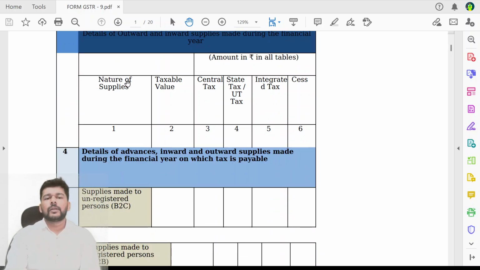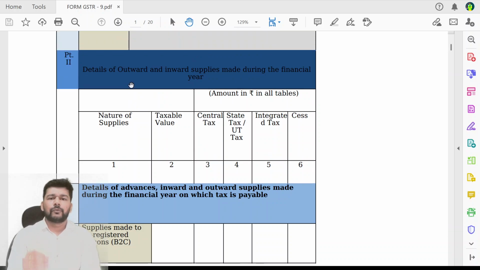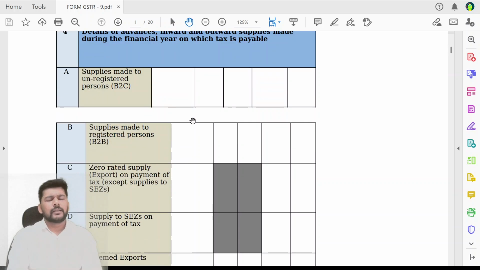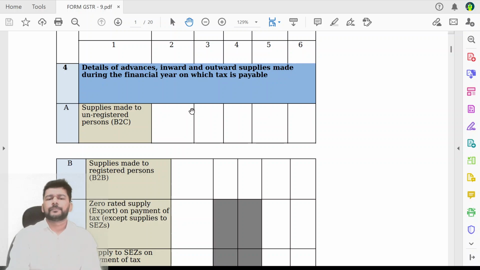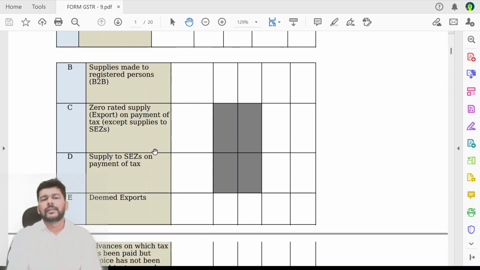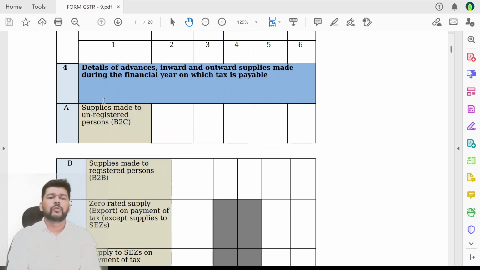Now let us come to the first table, that is table number 4, which is about the turnover. Friends, as far as table number 4 is concerned, here you will not see any changes as such. Table number 4, as it comes auto-populated from GSTR1, the entire data is going to come over here. The only thing that we are supposed to do in this table number 4 is